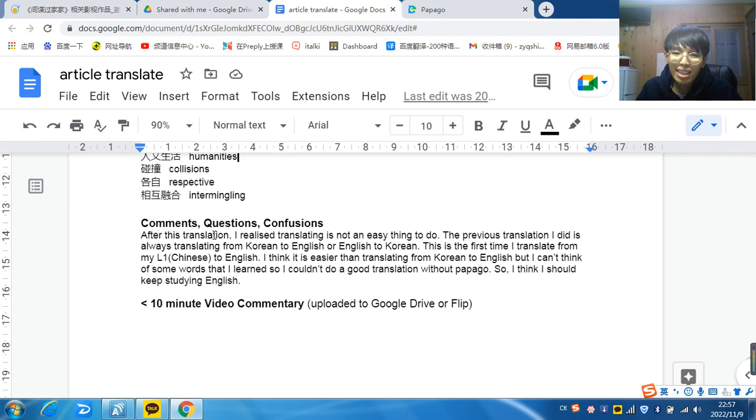At first I thought it would be easier to translate from Korean to English, because even though I have TOPIK level 6, it's still difficult in some places where I cannot think of the English word. But even though I used my first language, I still could not translate properly. I forgot many English vocabulary words, so I think I should study English again if I want to do some work about translation.